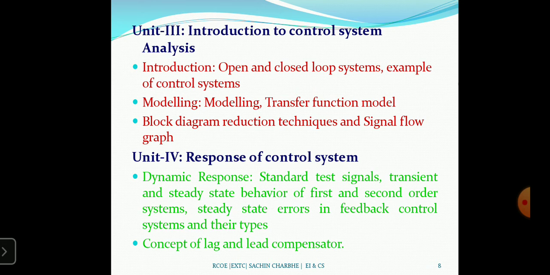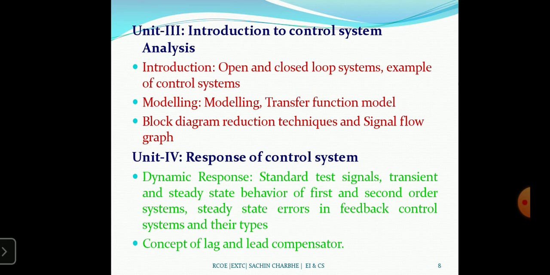Then modeling: transfer function models, block diagram reduction techniques, and signal flow graph. Block diagram reduction techniques means we have to calculate the transfer function on paper. Whatever system we have, we have to convert it into blocks, reduce it, and calculate the transfer function. The transfer function is nothing but the output by input in a simple way, and using that we can calculate the characteristic equation.